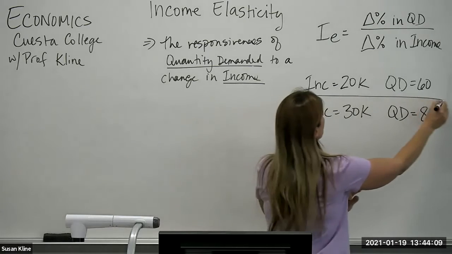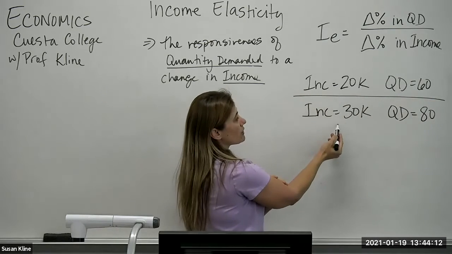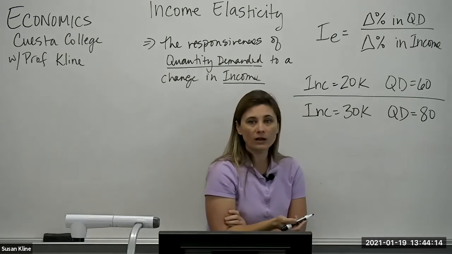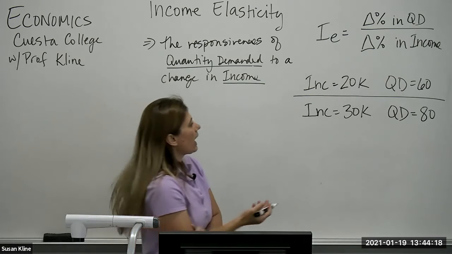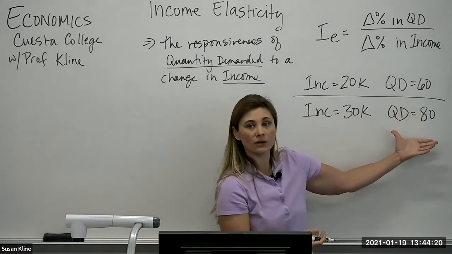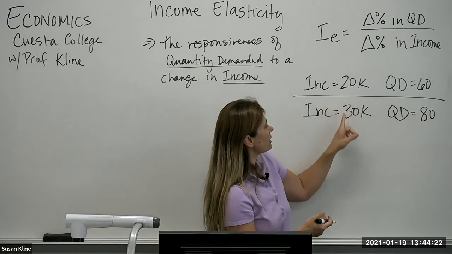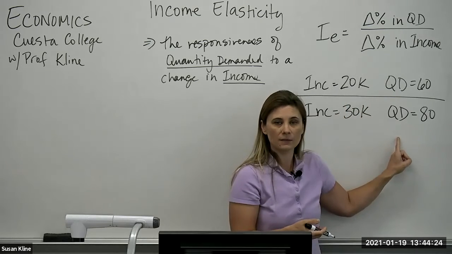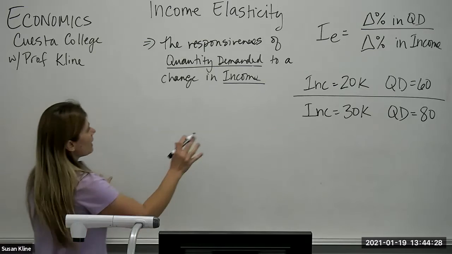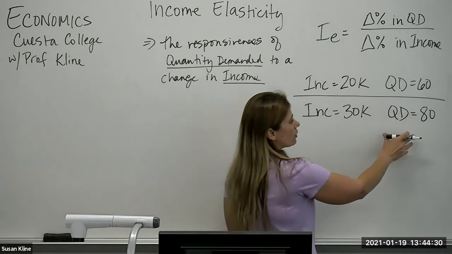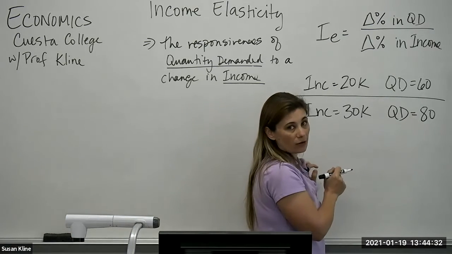If we're given the information that as our income goes up, so does the amount we want, we can already define this as a normal good, right? And so that's why if it's negative, it's inferior, because we're saying that as our income goes up, we're actually buying less. So that's where the piece of information is coming in. So plug this in. Now, it doesn't matter the order so long as you keep the information together.